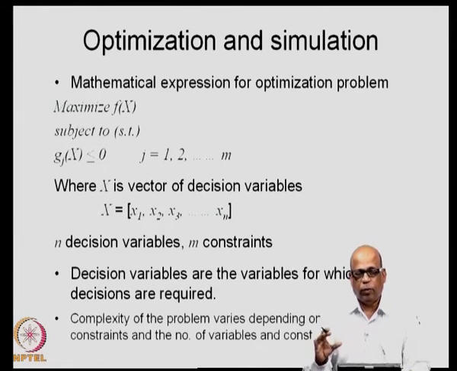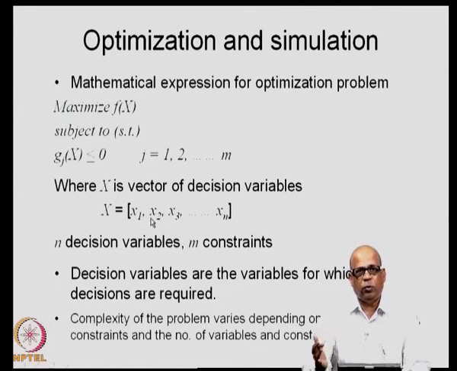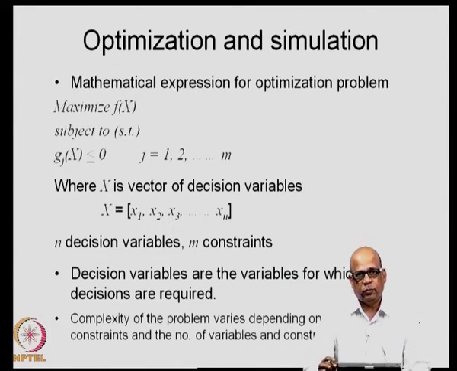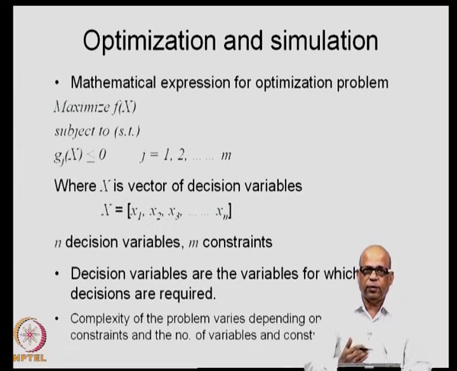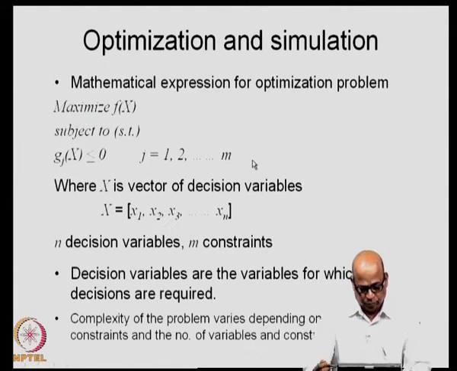You have an objective function which has to be either minimized or maximized. There are a set of decision variables. In our case, the decision variables were x1 and x2, the treatment at industry number 1 and the treatment at industry number 2. Then you have a set of constraints, m number of constraints. Now, the decision variables are the variables for which decisions are required, very simple.